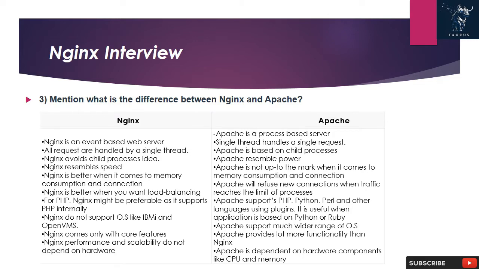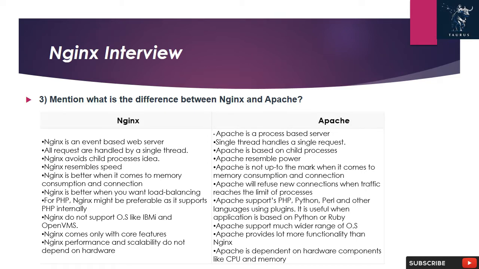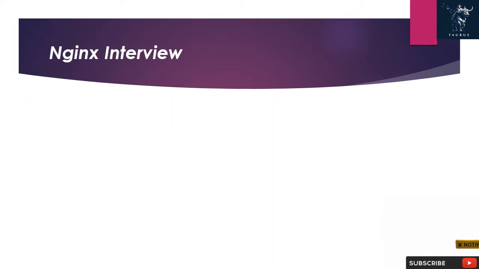Nginx comes only with core features. Nginx performance and scalability do not depend on hardware. Apache is a process-based server. A single thread handles a single request. Apache is based on child processes. Apache resembles power. Apache is not up to the mark when it comes to memory consumption and connection. Apache will refuse new connections when traffic reaches the limit of processes.